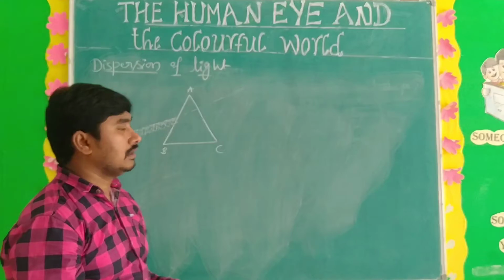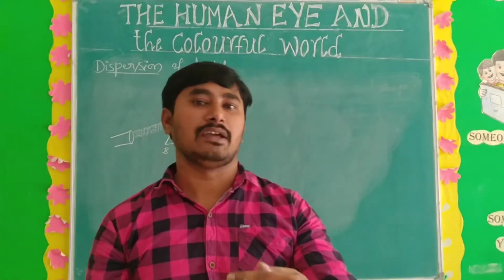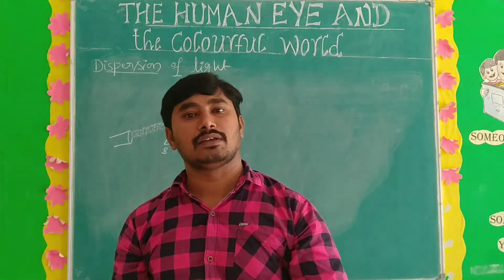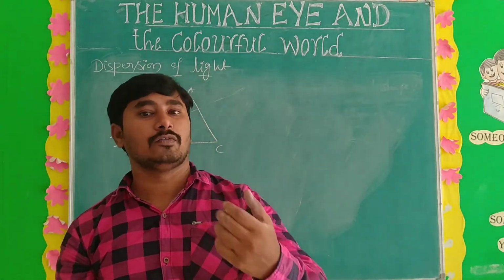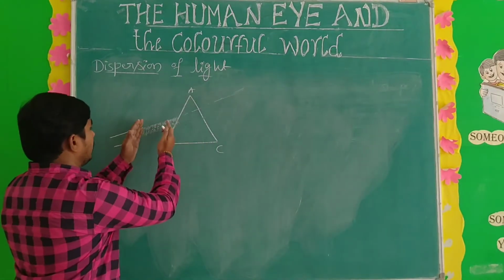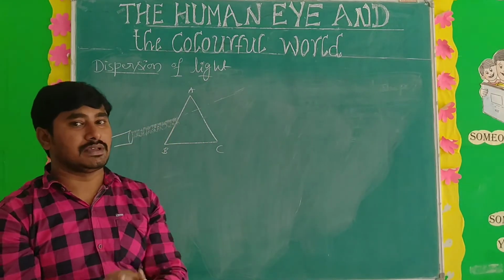You know very well the red color has high wavelength and less frequency. Red color has more wavelength and less frequency. So the color having more wavelength deviates less. That's why white light is nothing but a combination of 7 colors.